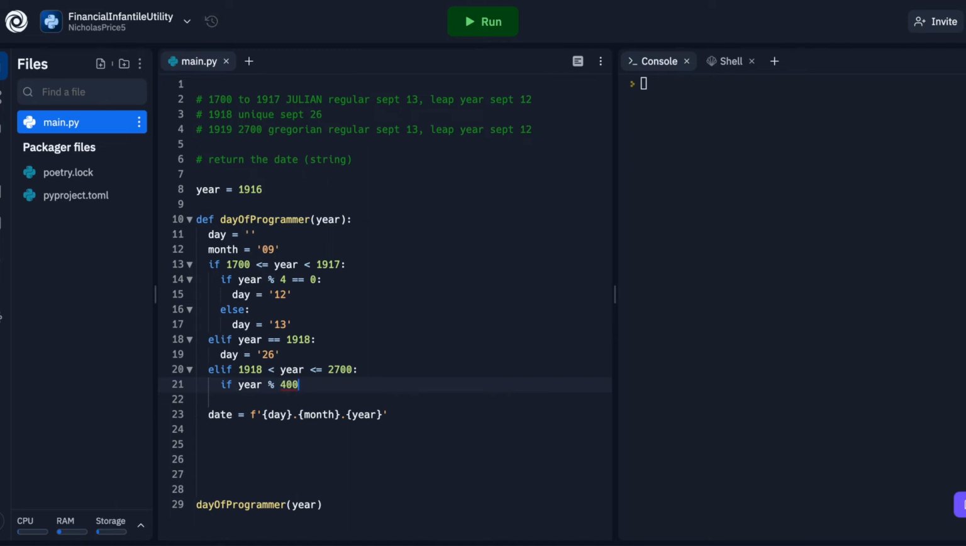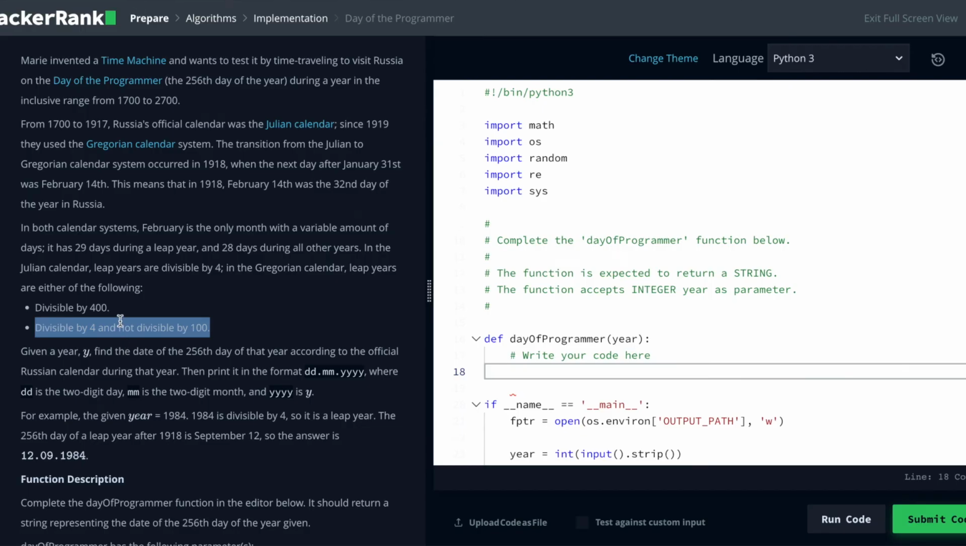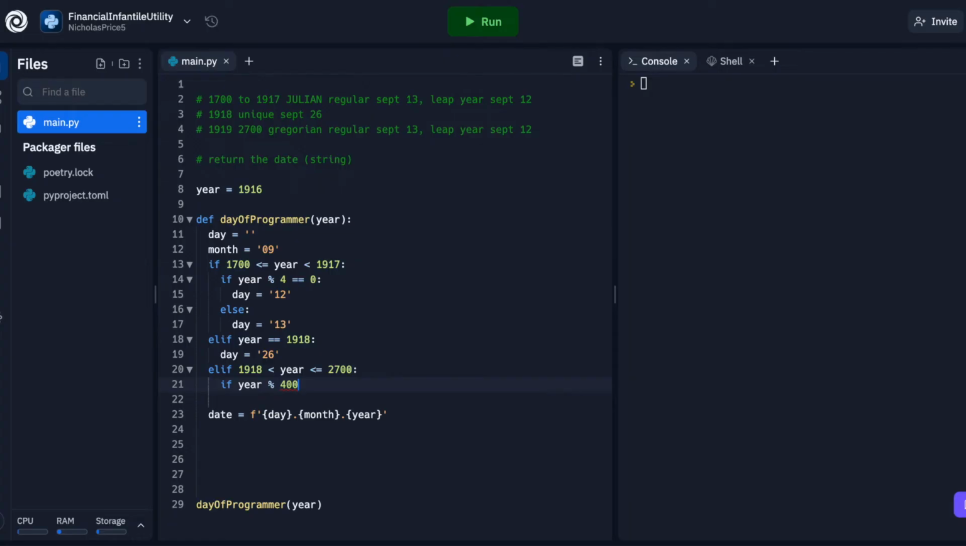I believe it's 400, correct? Yes. Divisible by 400, yes. Sorry, the note I wrote was wrong. If year modulo 400 equals 0, we satisfy the statement. Or, a little bit more complicated, if, yeah, I think that's right.